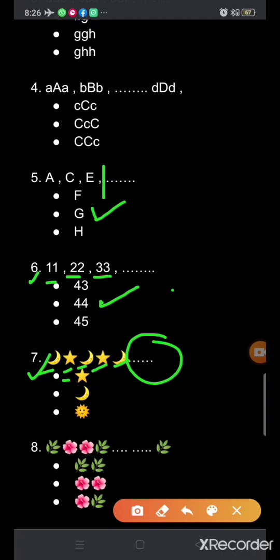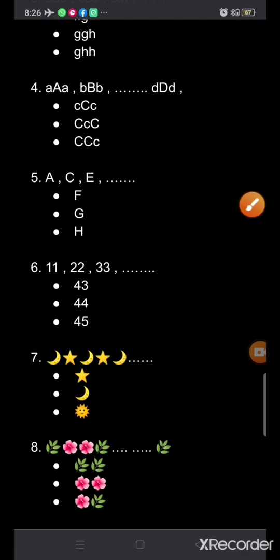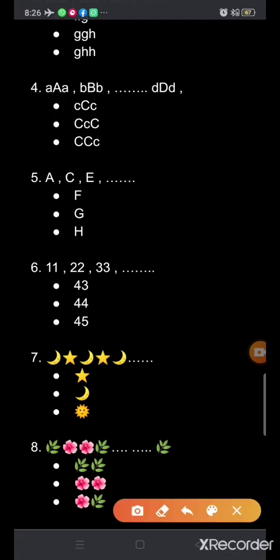Is it star? Is it moon? Or is it sun? Which one will come here? Star will come. So you will tick on the star and you will draw a star here in your notebook. Clear?